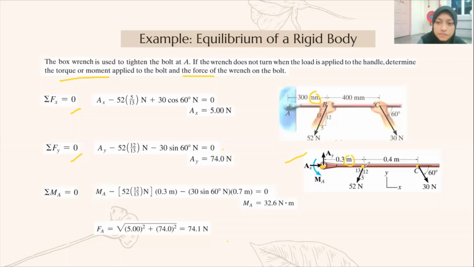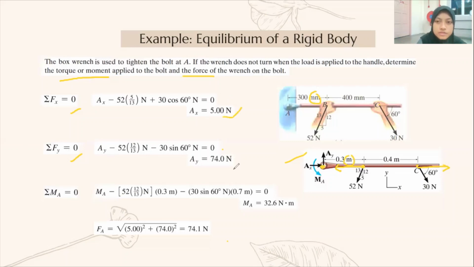At point B, the x component is negative 52 times 5 over 13. And then x here at point C is 30 cos 60, which equals 0. And then we can find the Ax.